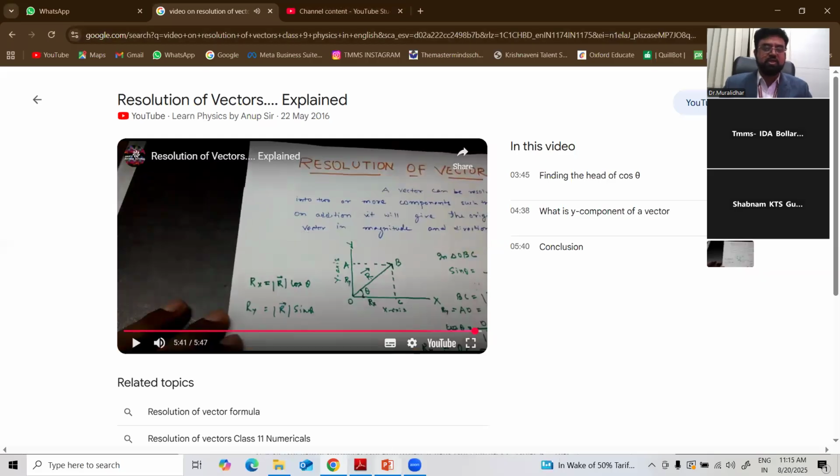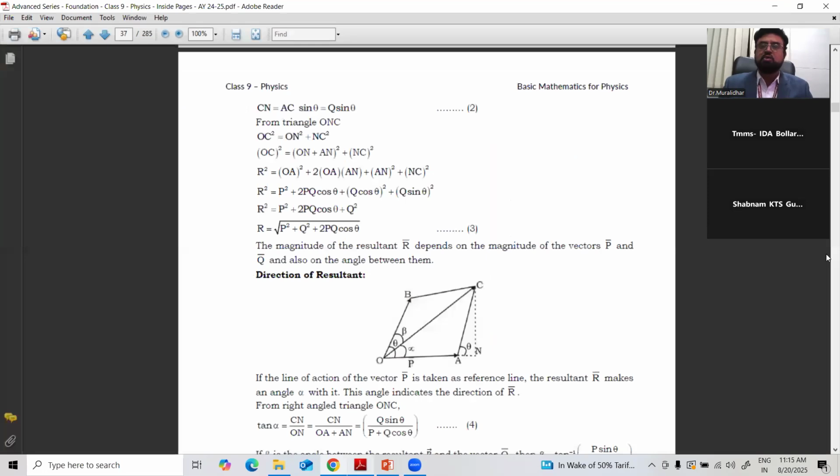Understood. That is a clear explanation given for the resolution of a vector into horizontal component and vertical component. The horizontal component is along the x-axis, the vertical is along the y-axis. Then we have seen even this also.